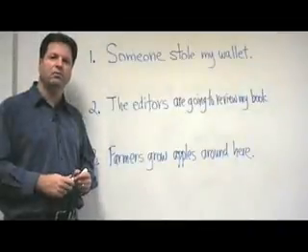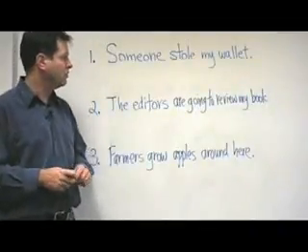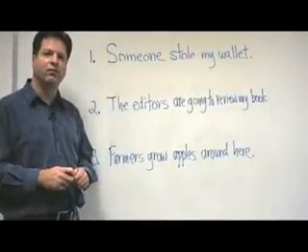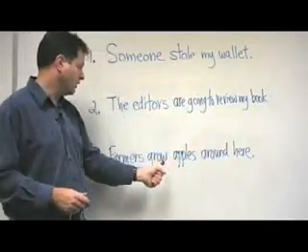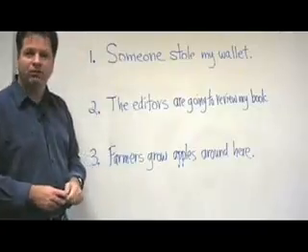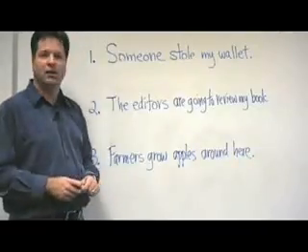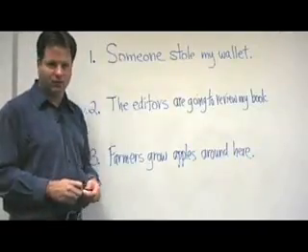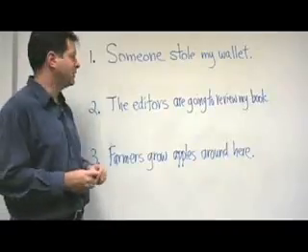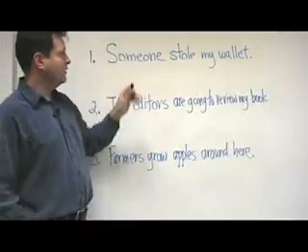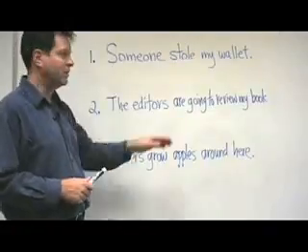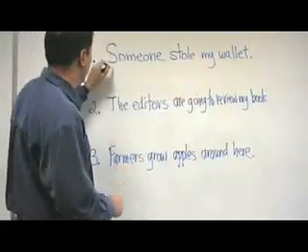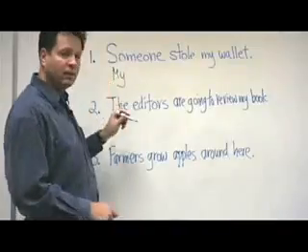I have 3 examples here that I'm going to use to change the active voice. We have the verb stole, are going to, and grow. 3 different verb tenses. I'm going to put these into the passive voice to show you how to change from active to passive. Number 1, the reason we would put this one in the passive is that we don't know who did the action. So we take the object, my wallet, and it goes to the front as the subject,